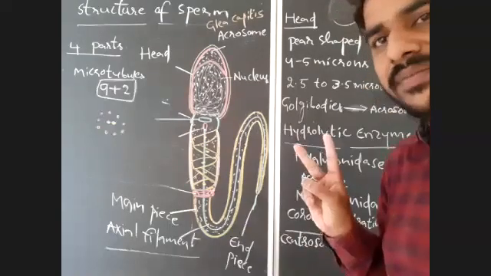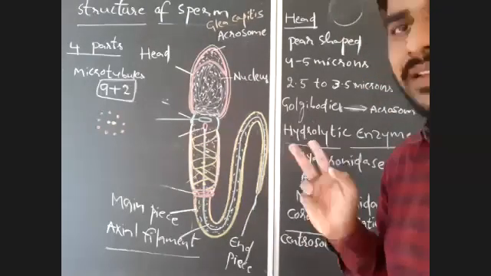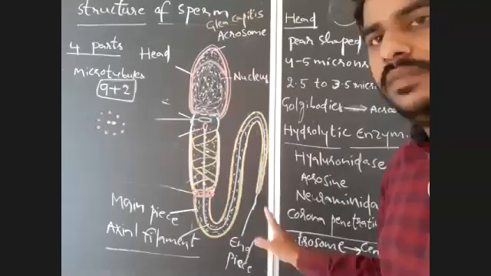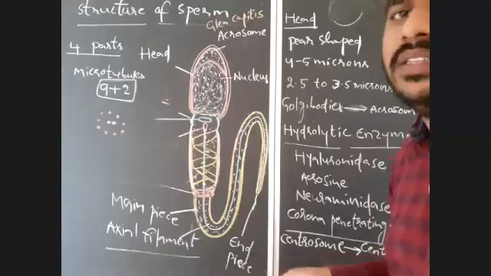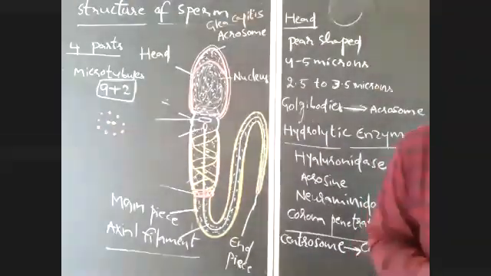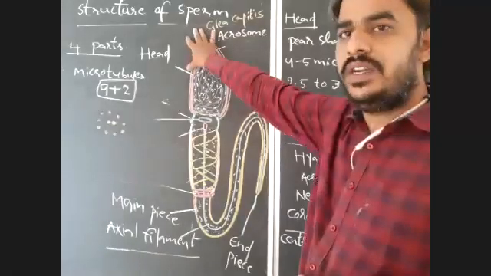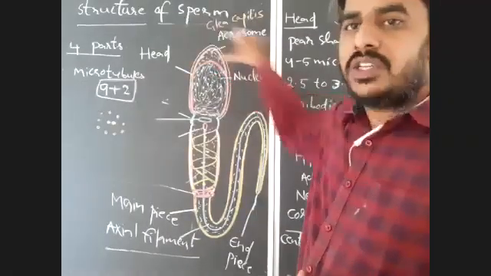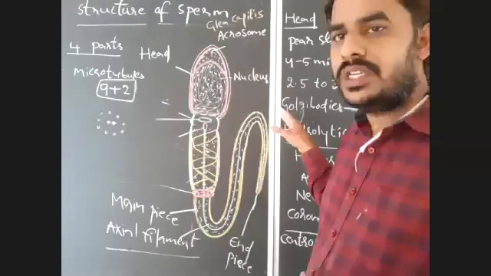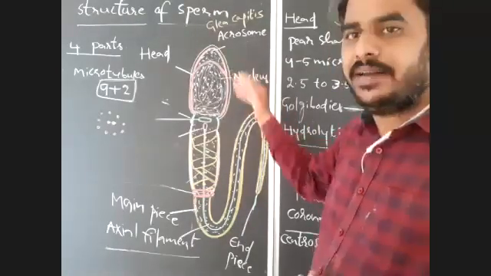Those are biflagellated. But in some there is no tail. So there is no tail in some of the organisms. So just remember what we discussed here in the structure of sperm. We discussed the structure of human sperm. It is about 52 to 62 microns in length. It has 4 parts: head, neck, middle piece, and tail.